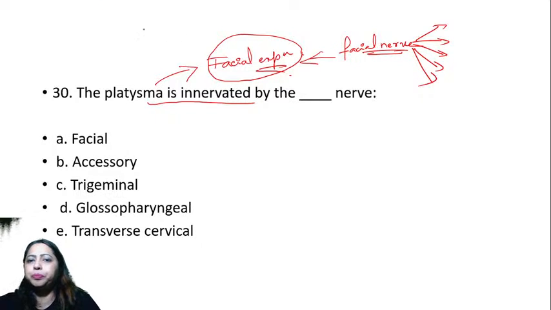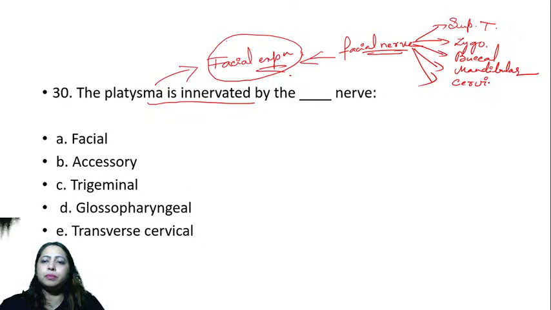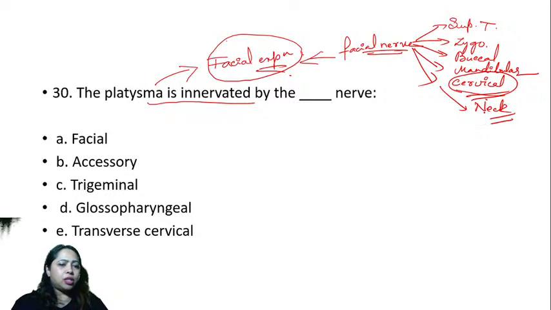First one, you can call this the superficial temporal. Then you have the zygomatic. Then you have buccal, then mandibular, then cervical. All these are the branches. So we are talking about the last branch which goes to the neck. That is the answer. So the answer is A. Okay. So now all of you have written it is A. Rishabh writes A. Yes, it is A. Next one.